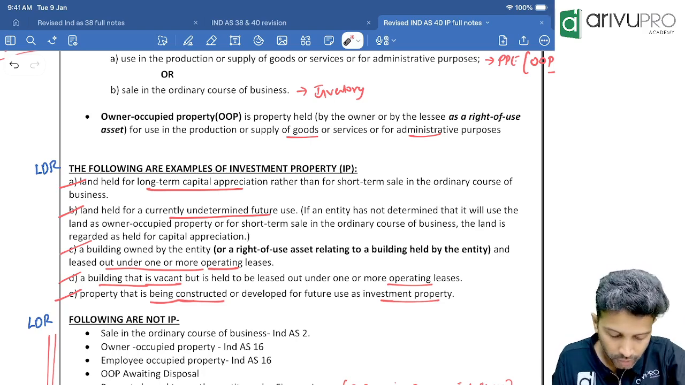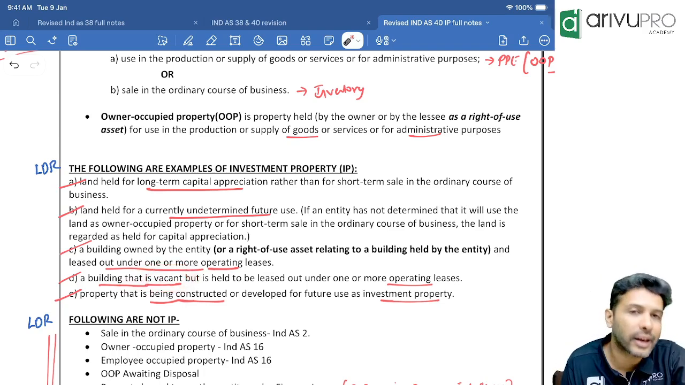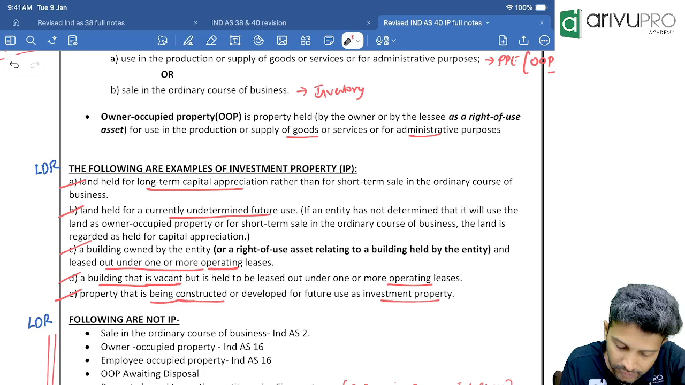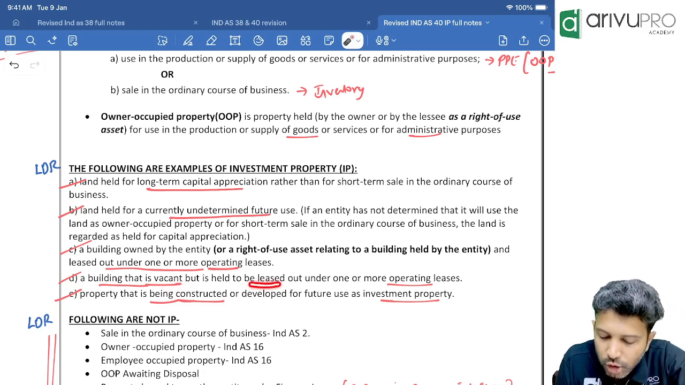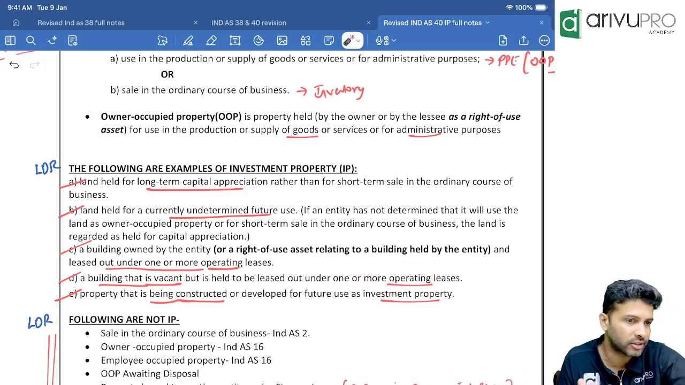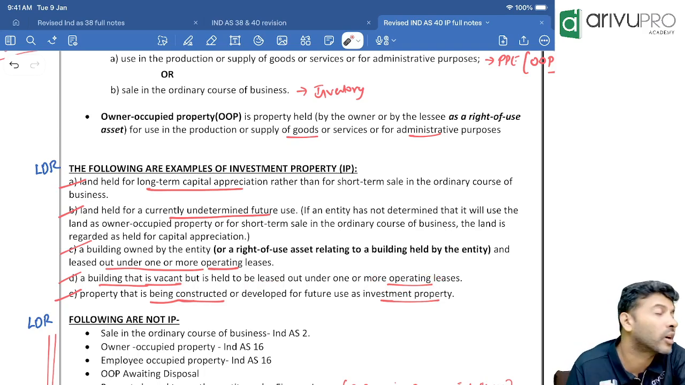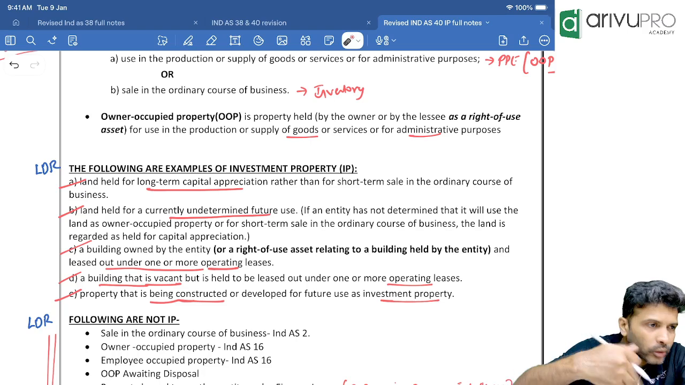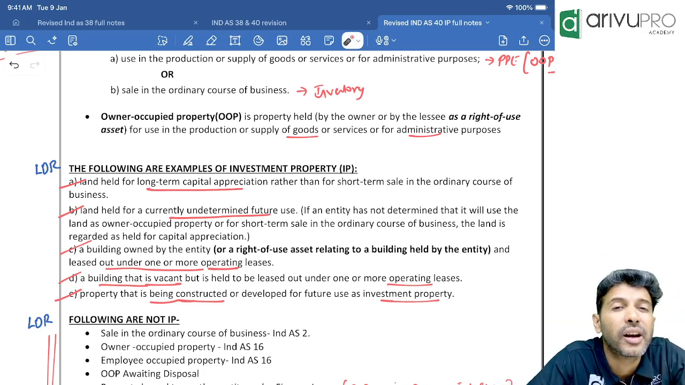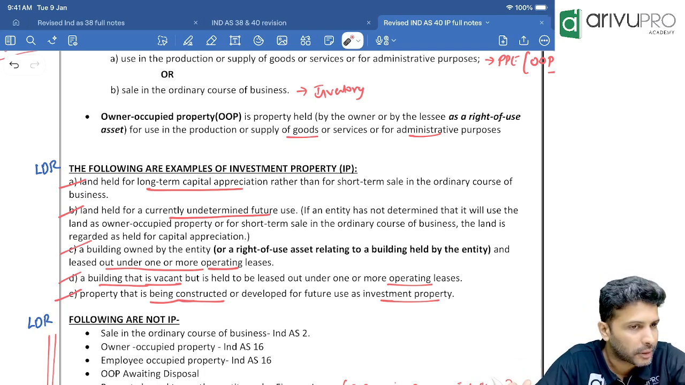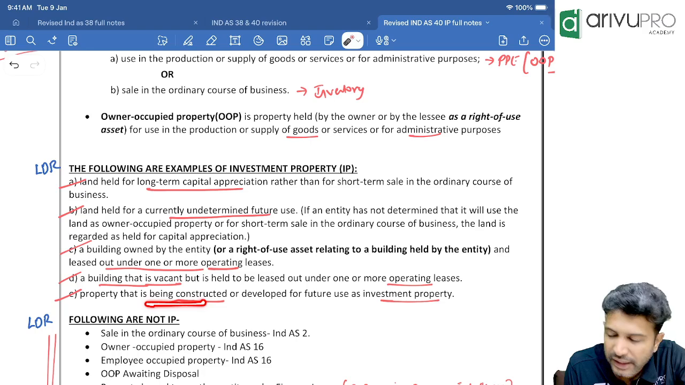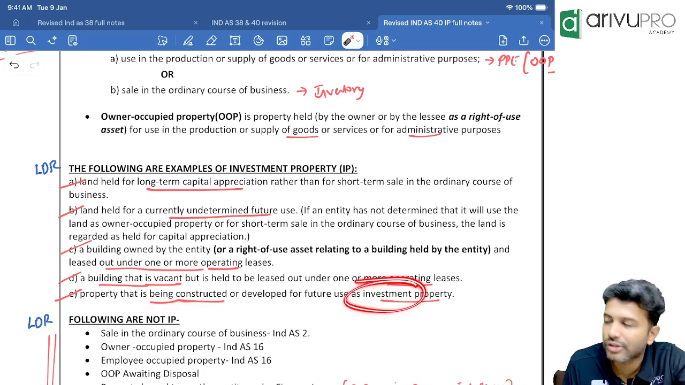Investment property. A building, currently it is vacant. Currently we have not let it out. Currently it is vacant, but it is held to be leased out under operating lease. What is our intention? To give it on lease. When you give it on lease, you will earn rental income. So this is also what sort of property? Investment property.